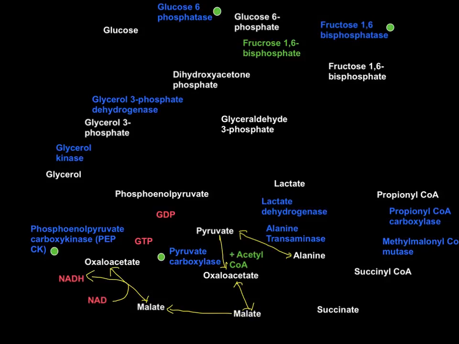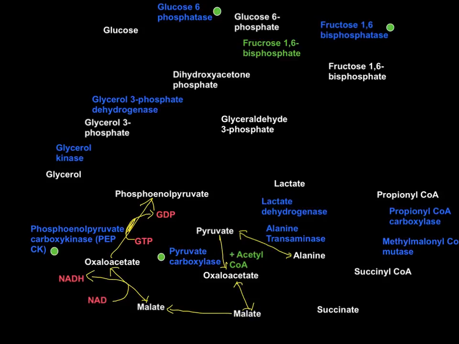Now oxaloacetate in the cytoplasm is converted to phosphoenolpyruvate. This is an irreversible reaction, conversion of oxaloacetate into phosphoenolpyruvate, done by the phosphoenolpyruvate carboxykinase enzyme. During this reaction, one molecule of GTP is used and it is released as GDP. GTP is used and GDP is released.